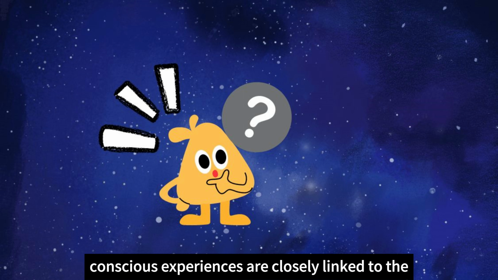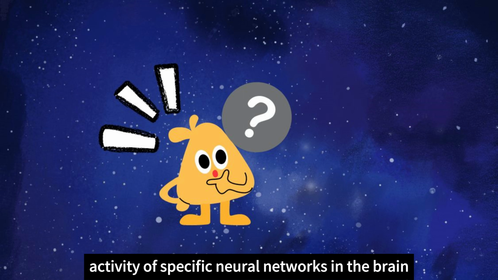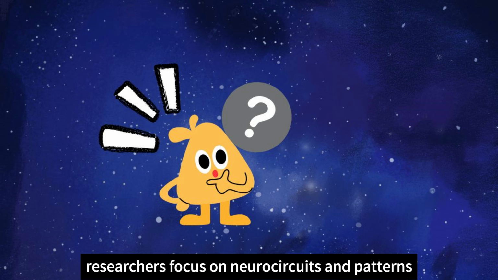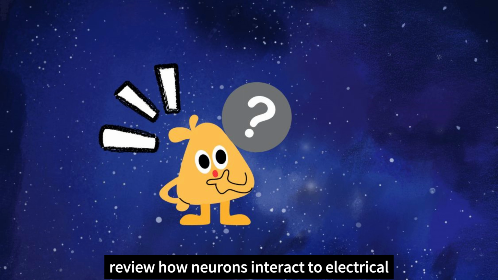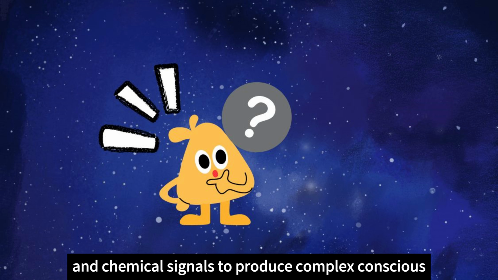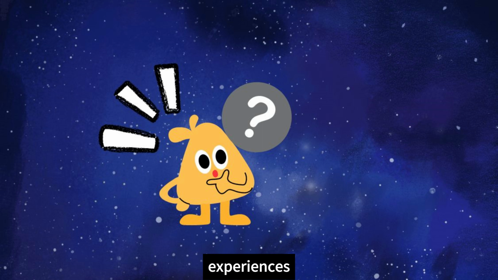Conscious experiences are closely linked to the activity of specific neural networks in the brain. Researchers focus on neural circuits and patterns active during conscious experiences. Neuroscience attempts to reveal how neurons interact through electrical and chemical signals to produce complex conscious experiences.